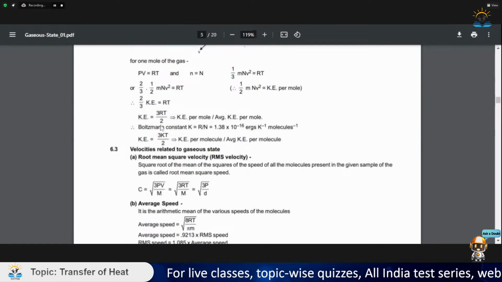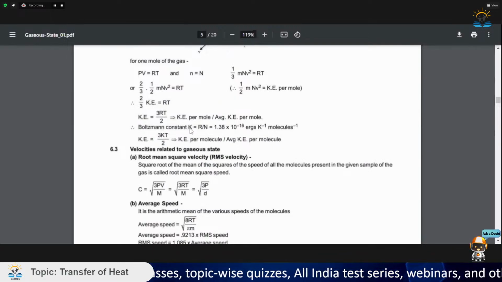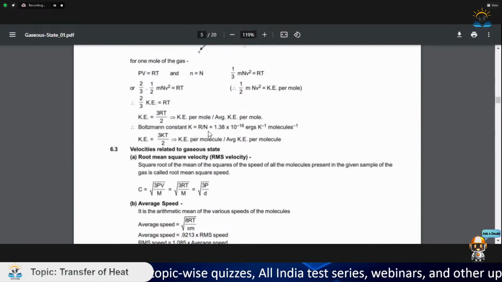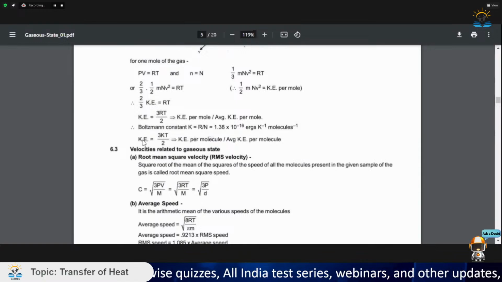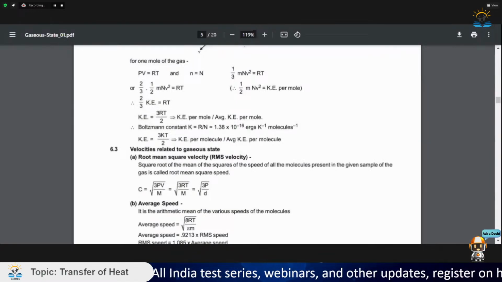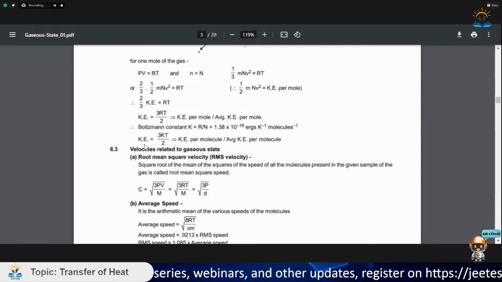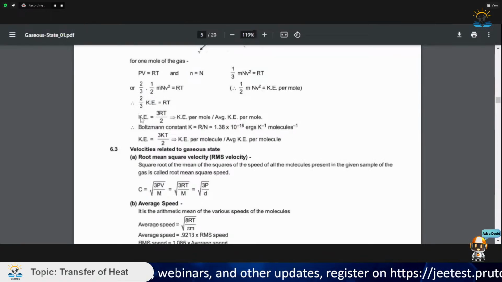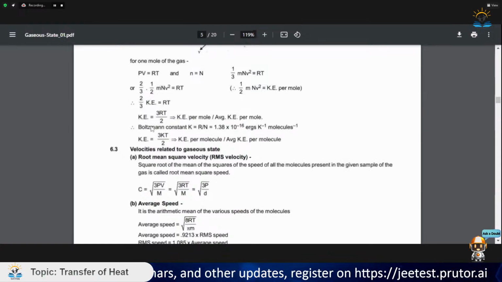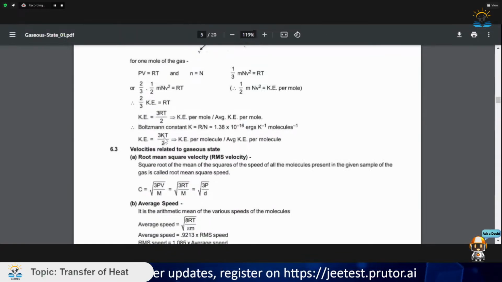Okay. Now we know that this R can be replaced by the Boltzmann constant, that is, k is equal to R by N. So you get the absolute kinetic energy per molecule, not per mole. We get the kinetic energy per molecule as 3 by 2 kT. Here there was an N in this multiplication that goes into the denominator, and R by N is converted to k.